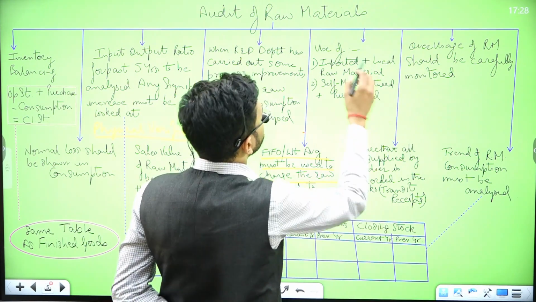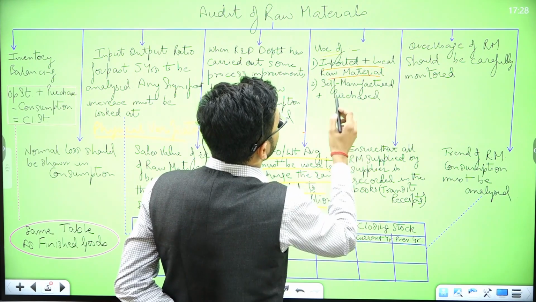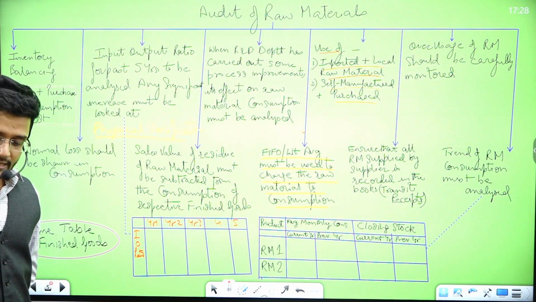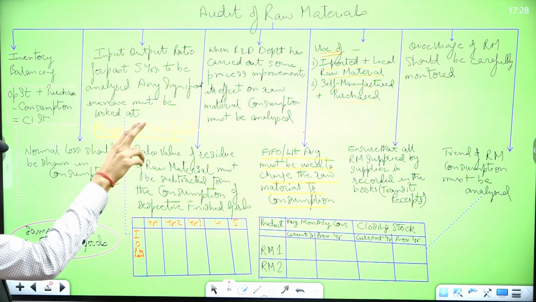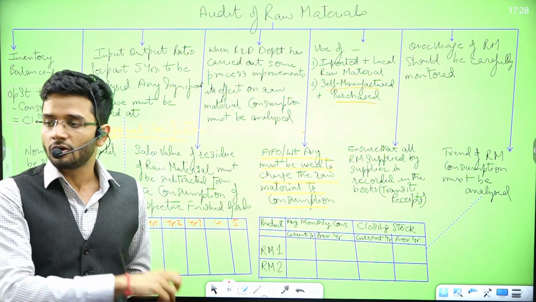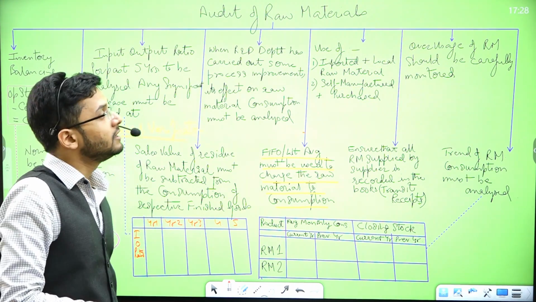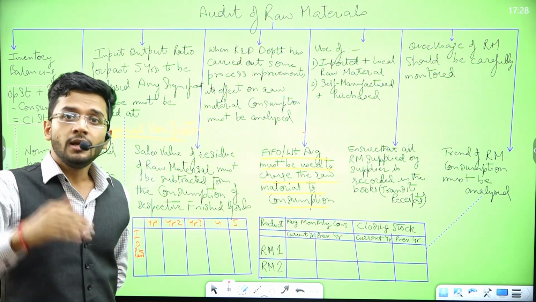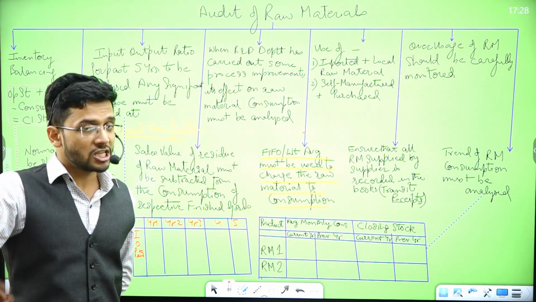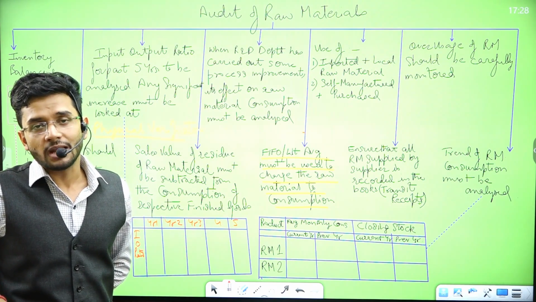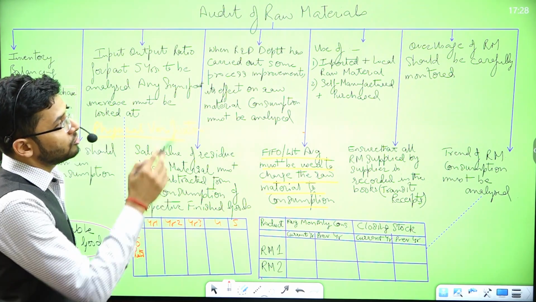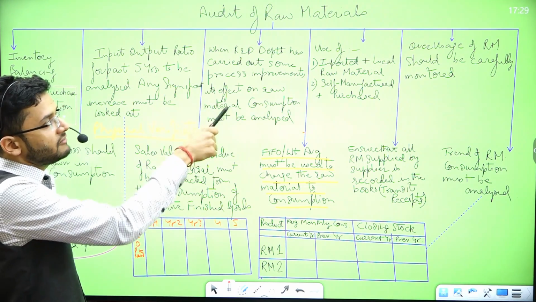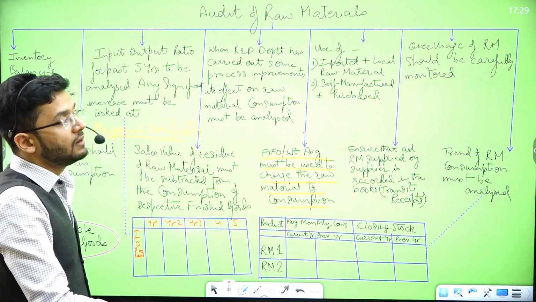Okay. Next, use of imported plus local raw material, self-manufactured plus purchased raw material. So of course, guys, raw material can be either of imported type or local raw material. You have imported the raw material from outside. That can be one category of raw material. Secondly, self-manufactured raw material which you have manufactured at your home, and the one which you have purchased from outside. These are the two categories of raw material which can be used by you in the organization. So we can use these two categories of raw material. First is imported and local raw material. Second is self-manufactured and purchased raw material.